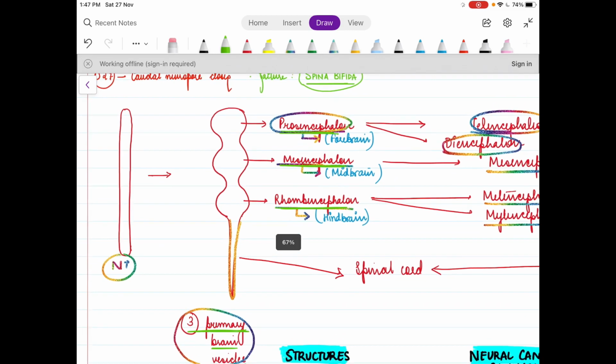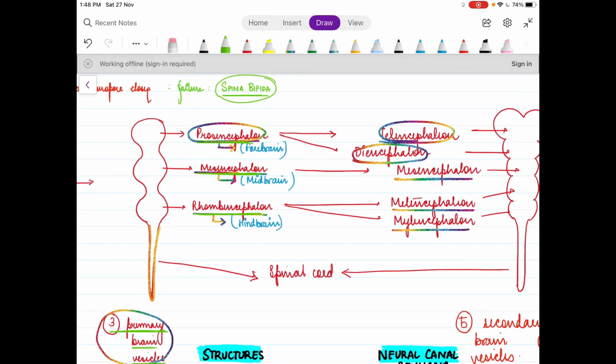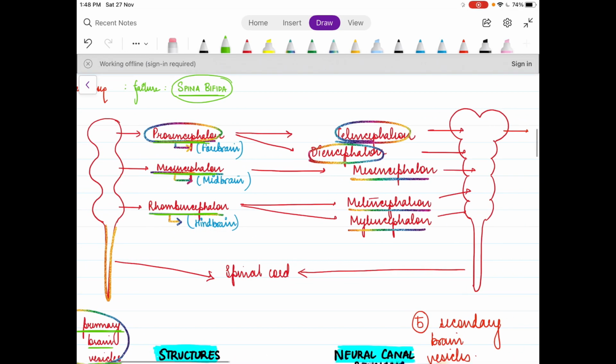These three primary brain vesicles ultimately would convert into five secondary brain vesicles. The prosencephalon will divide into telencephalon and diencephalon. Mesencephalon will itself continue as mesencephalon, and the rhombencephalon will divide into metencephalon and myelencephalon. And the caudal end of the neural tube will ultimately form the spinal cord.